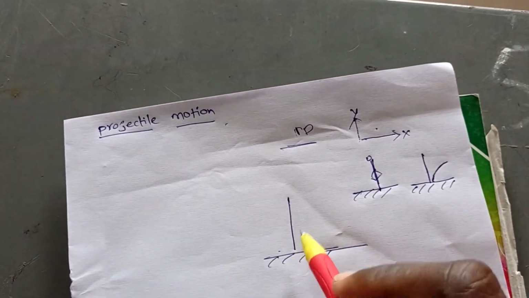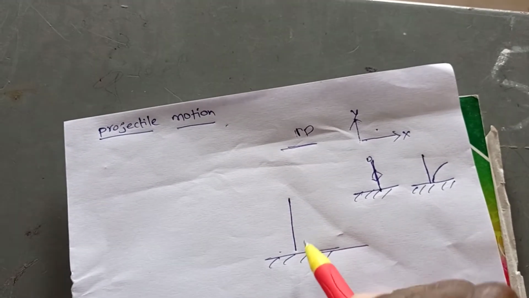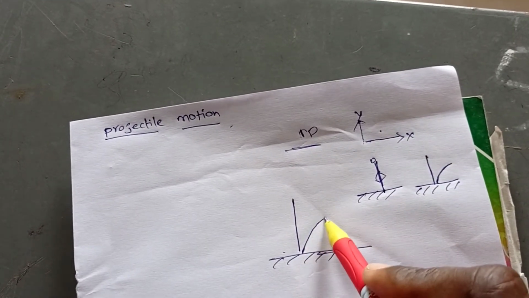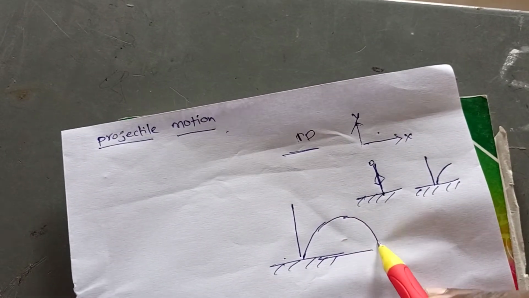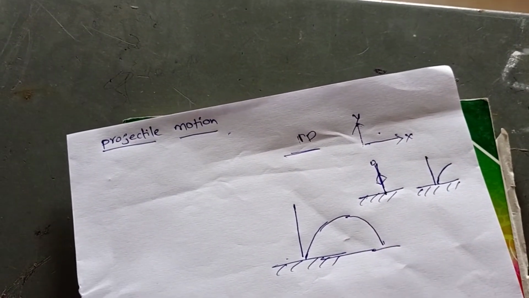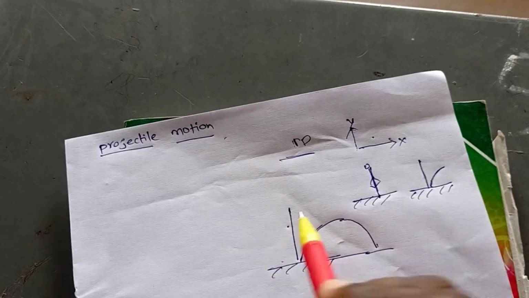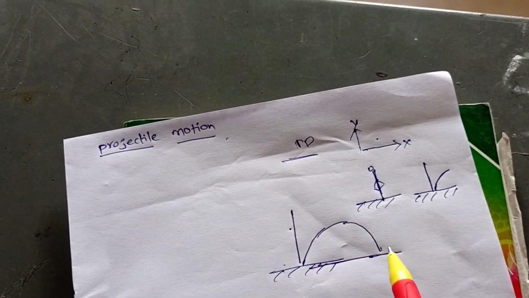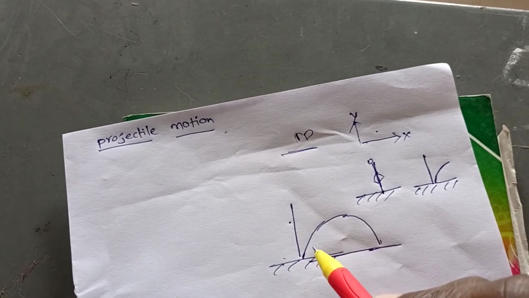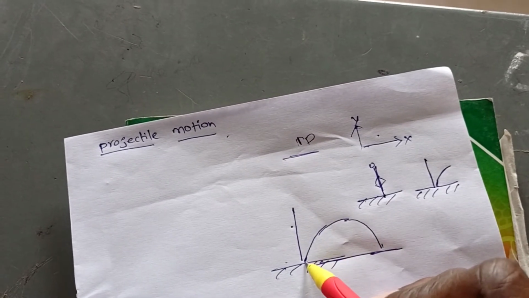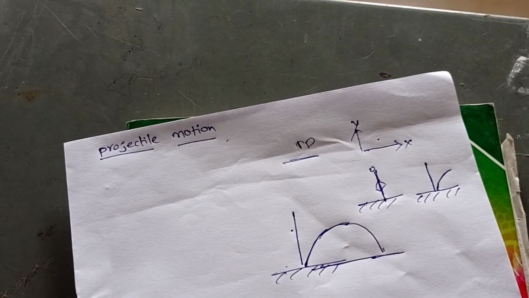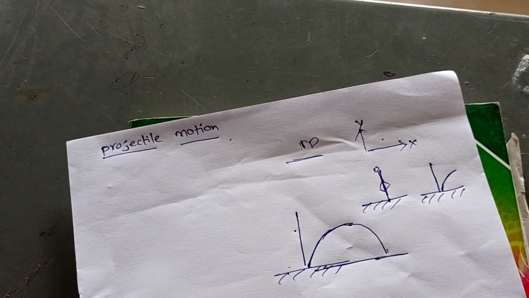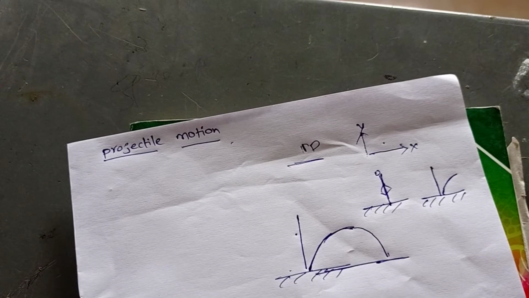If we project a body into the air other than 90 degrees, the body follows this direction. This is the vertical direction, this is the horizontal direction. The type of motion of the body is called projectile motion.